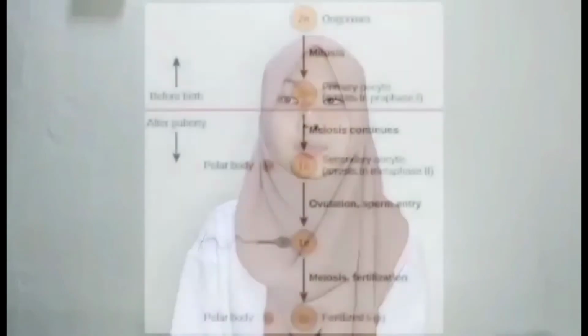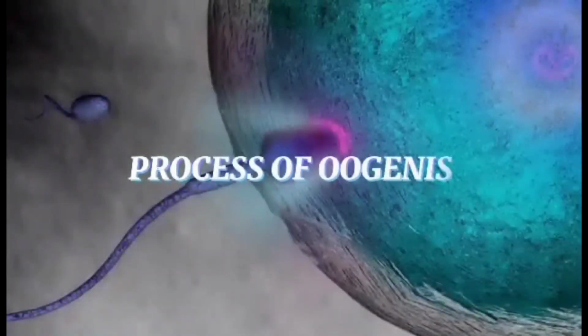Oogenesis occurs in the outermost layers of the ovaries. Oogenesis starts with a germ cell called oogonium and undergoes mitosis to increase in number. The process of oogenesis takes place in the following 3 stages: prenatal, antral, and pre-ovulatory.